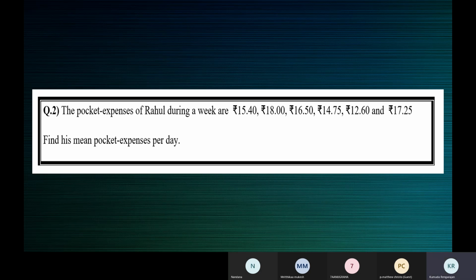Add all these numbers. Ma'am, we should add all these numbers and divide with 6. Divide by? 6, ma'am. Okay. Do you understand that, Nandana? Yes, ma'am. Okay, very good. What about the others? You should add all the numbers and divide by 6. Is that right?